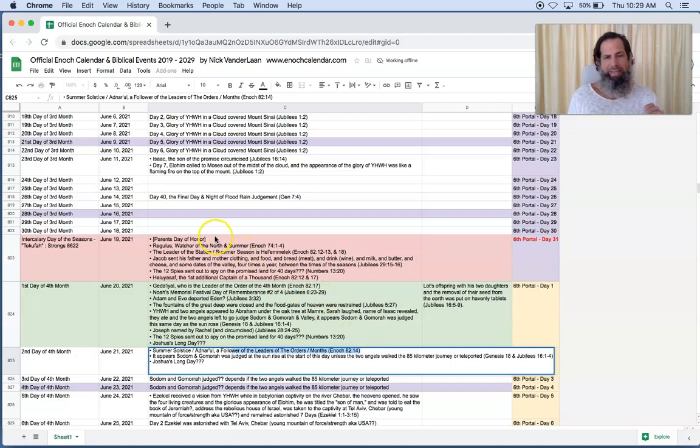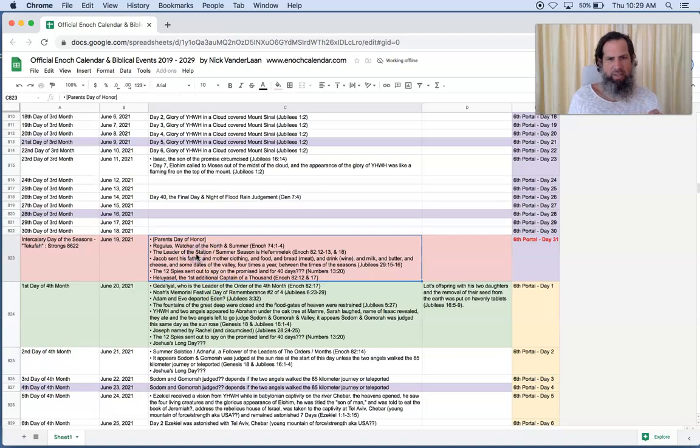So this is a great example of the proper placement of how it is. On this day of the season, not only do you have the leader of the station, but you also have the additional captain of 1,000, followed by the leader of the order of the month, which is on the first day of the 4th month.